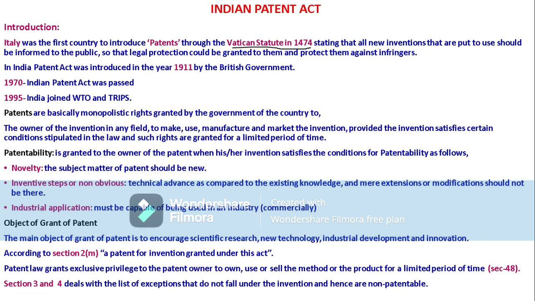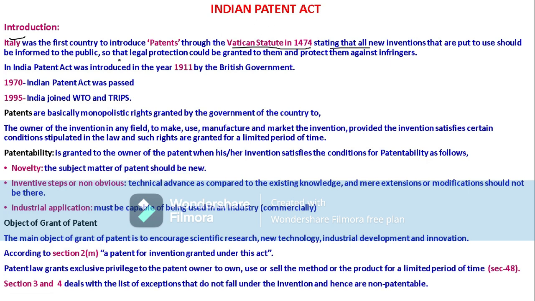So firstly, Italy is the country which used this Patent Act for the first time, through the Vatican Statute in the year 1474, stating that all new inventions that are put to use should be informed to the public. Any new invention should be put before the public. So it is required to inform the public about that new invention. That is about the Vatican Statute.